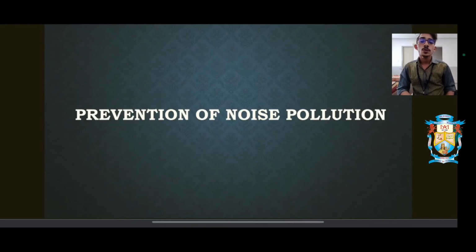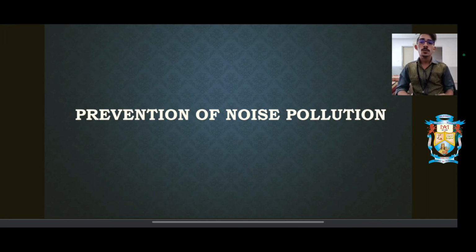So what can we do to prevent noise pollution? In our surroundings, we can plant many trees. Now which trees help in preventing noise pollution? As trees get older and older, they give off dense leaves and a bushy appearance. As the sound waves travel through the air, the dense bushy leaves of the tree capture the noise. The noise is captured by the trees, hence reducing the noise that comes to you.